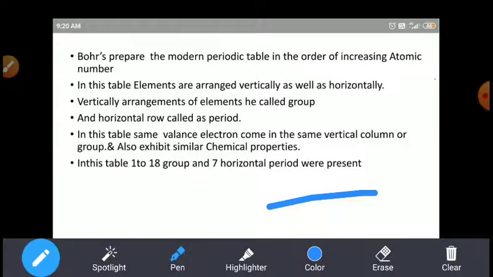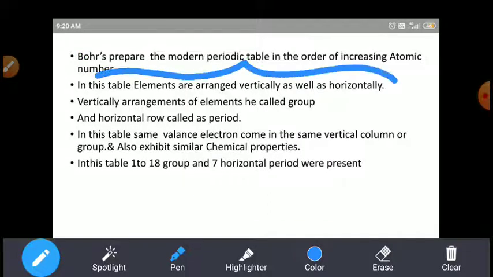Niels Bohr prepared the modern periodic table on the order of increasing atomic number. Here the elements are arranged vertically as well as horizontally.